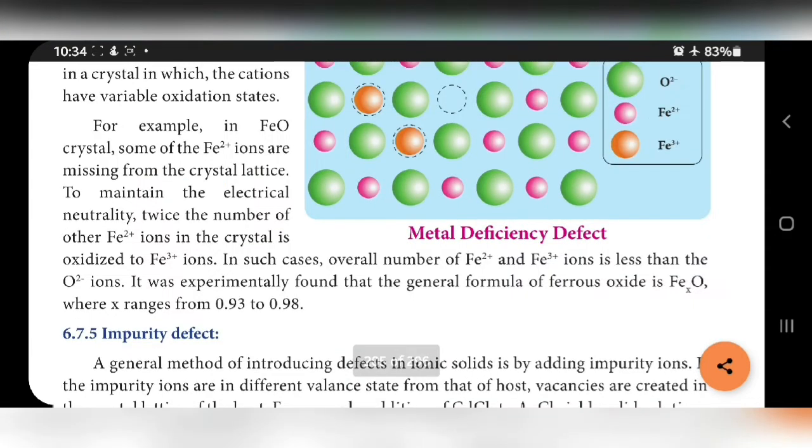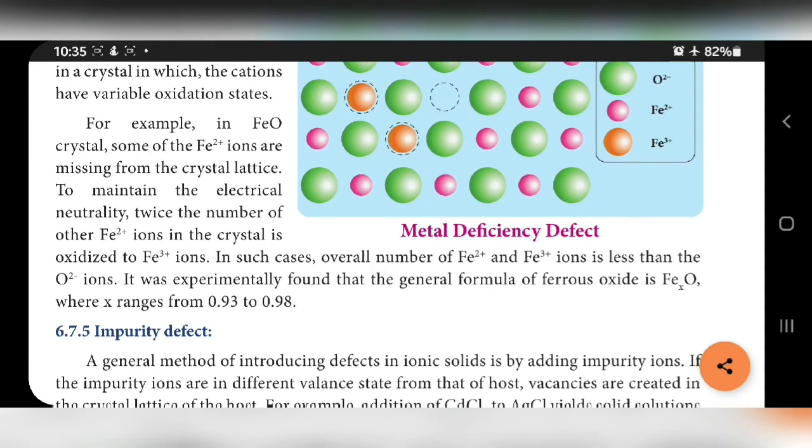In such a case, the overall number of Fe2+ and Fe3+ ions is less than the O2-. So overall number of Fe2+ and Fe3+ is less because less number of metal ions is present. So only it is called metal deficiency defect.